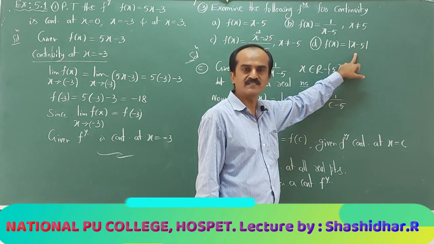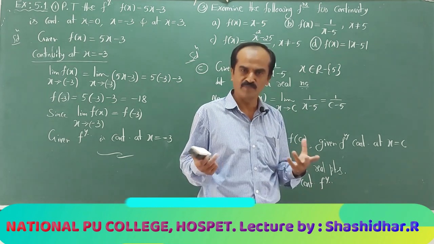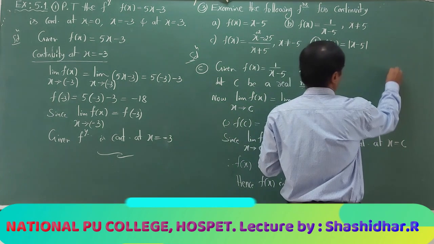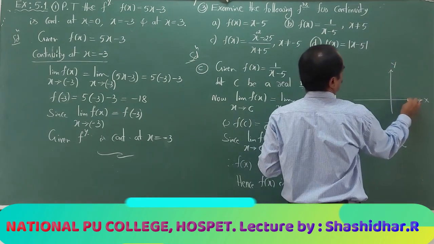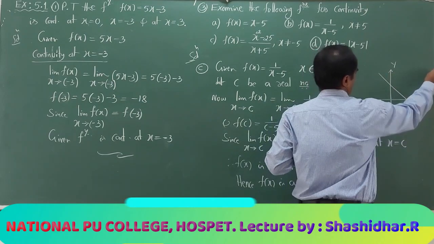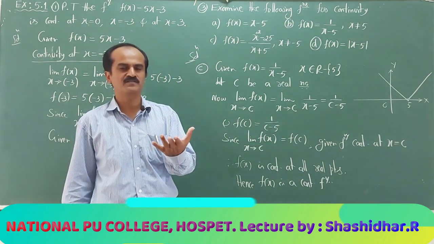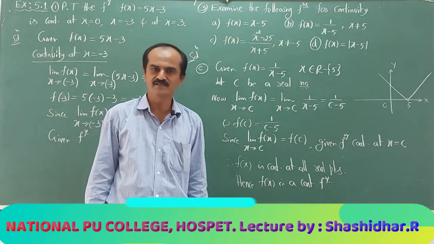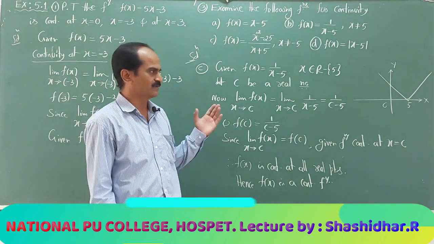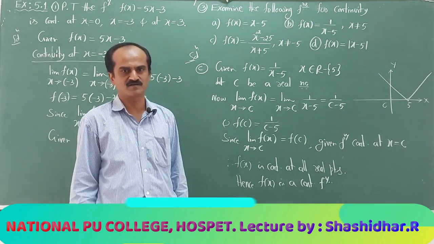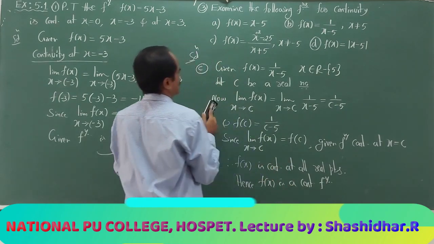This is mod of x minus 5. Mod of x minus 5 is well defined at all real points. The domain is the entire real set. If you draw the graph of modulus of x minus 5, at 5 it becomes 0, and the graph of the function will be like this. So clearly it is continuous everywhere. By looking at the function only it is possible to tell whether it is continuous or not. So a little practice is needed. If you do more and more examples, you will be able to decide whether a function is continuous or not. Okay.